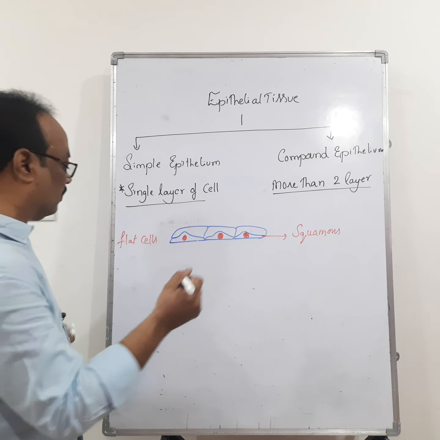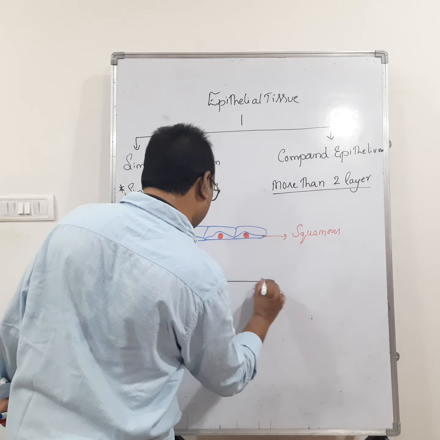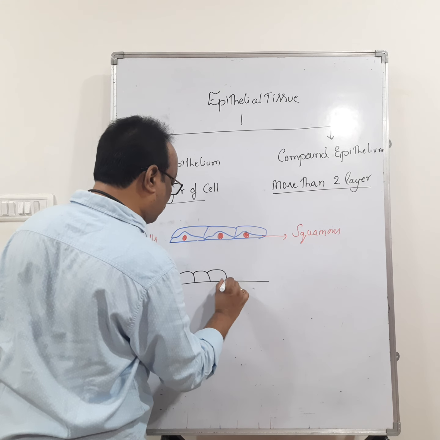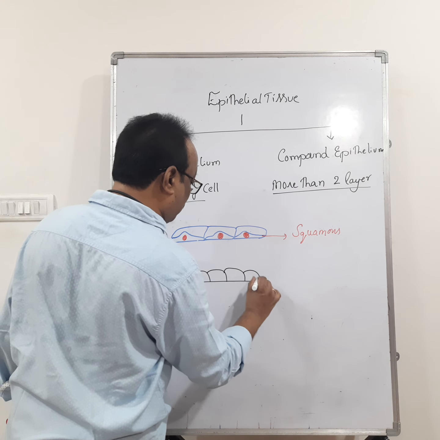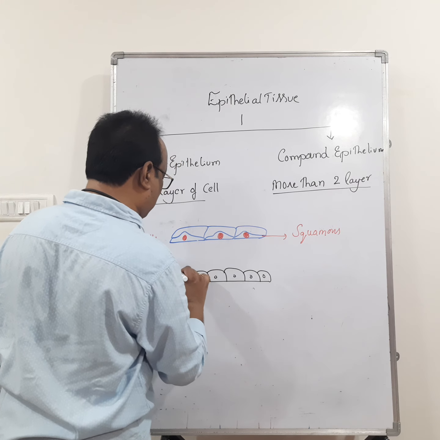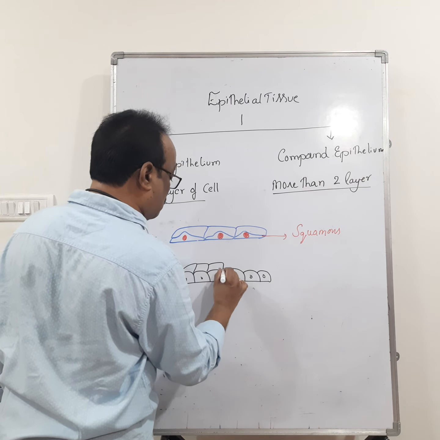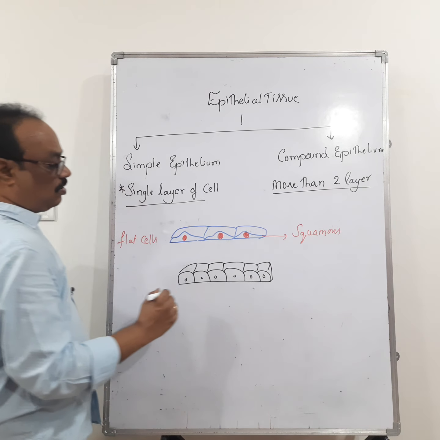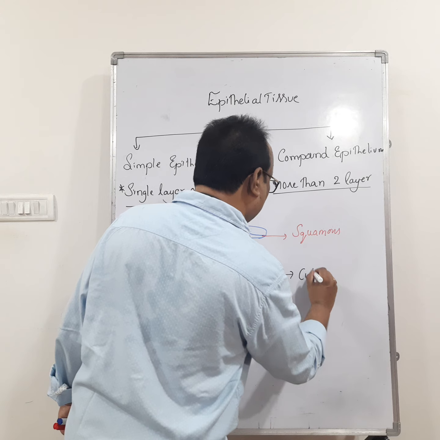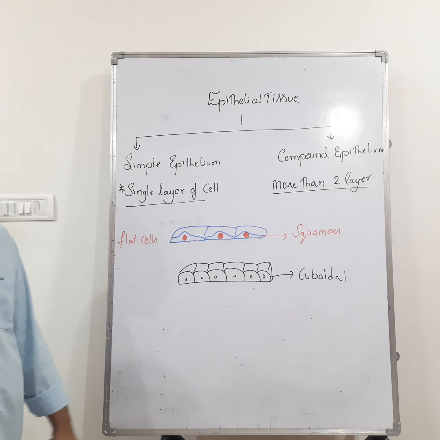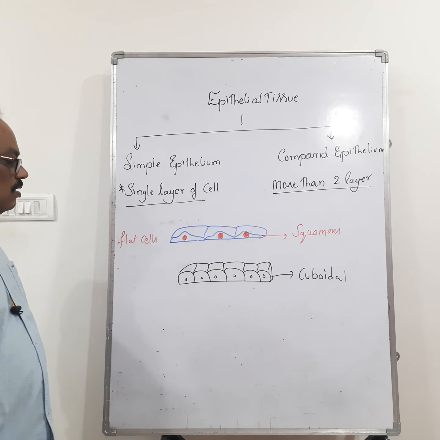Let us see the second one. If the cells are like this, then we call this cuboidal epithelium. If the cells are cube shaped, we call that cuboidal epithelium.